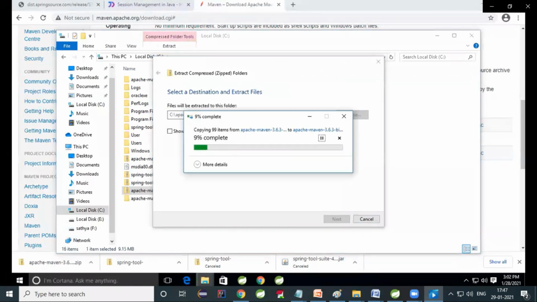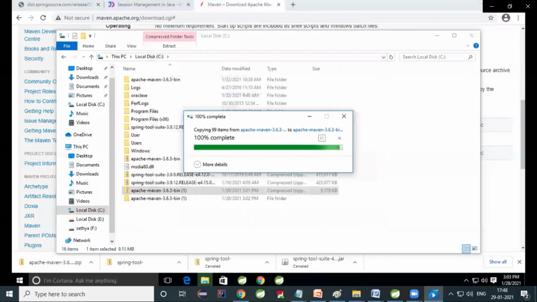So what I'm doing means I'm creating the local repository. All the jar files will be available in my local repository. If any jar files are not available, it will download from the central repository and copy into the local repository, so that your Java application will use the jar files that are available in the local repository. Repository is nothing but a common place.